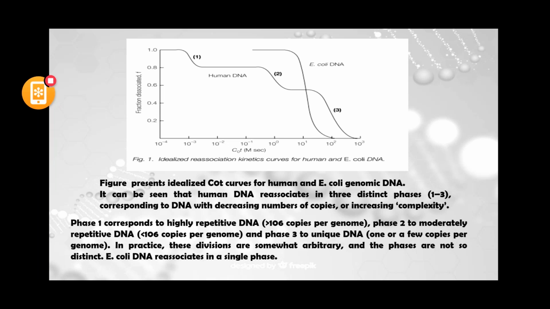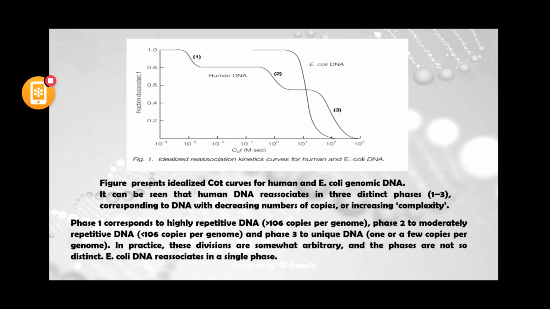Okay, the graph shows that, you can see, human DNA and E. coli DNA are there. Then they have shown the initial concentration of single stranded DNA present at time t, the fraction of dissociation on the y-axis, and on the x-axis the reassociation of this denatured DNA.